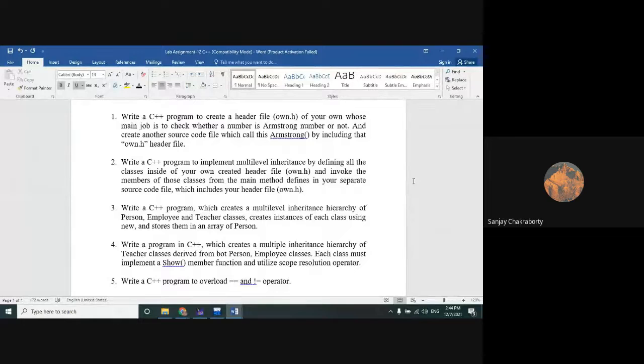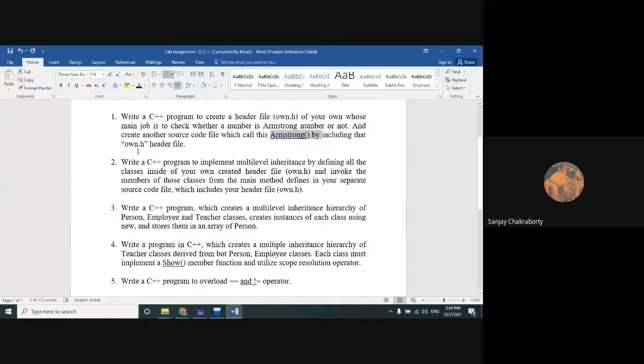Okay, write a C++ program to create a header file of your own whose main job is to check whether a number is Armstrong number or not. So I hope you understood that within the header file your function definition should be a checking function of Armstrong number or not, and create another source code file which calls this Armstrong function by including that own.h header file. So this header file name should be own.h, and within this header file you have defined the Armstrong number function. Okay, and you have to define another, separate source code file, where you have called this Armstrong function for doing its job.